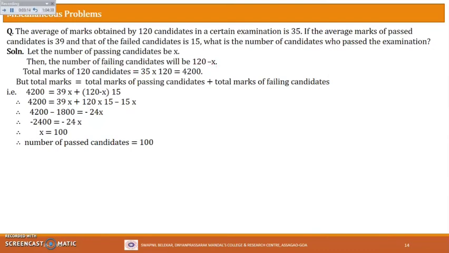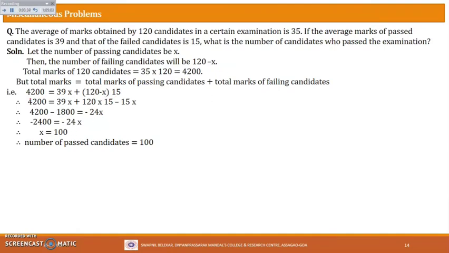And its average is given. The failing candidates average is given, that is 15. So therefore the total marks of the failing candidates will be average into the number of failing candidates. The average is 15 into the number of failing candidates, 120 minus x, right? So now the only thing is that we got this linear equation which we have to solve to get our solution.